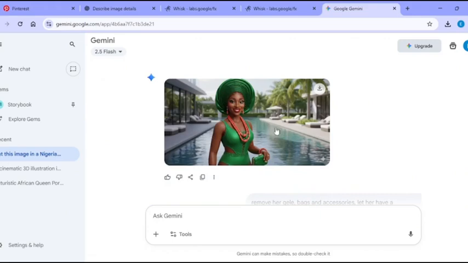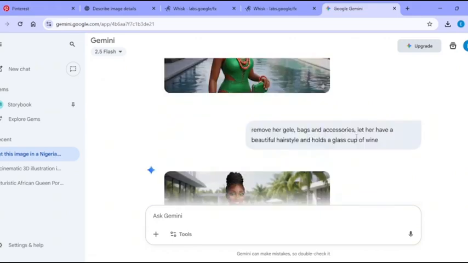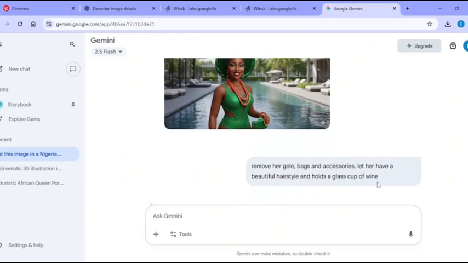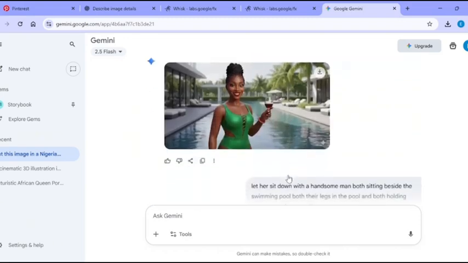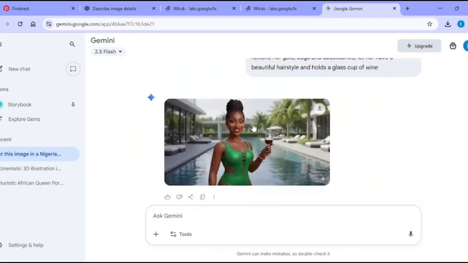I instructed the AI to remove her gele, bags and accessories, and let her have a beautiful hairstyle and hold a glass cup of wine also. And this is what NanoBanana gave us. This is beautiful. It maintained the same facial look, the same swimming trunk, and look at the environment. It still maintains the same scene. So look at how it is.